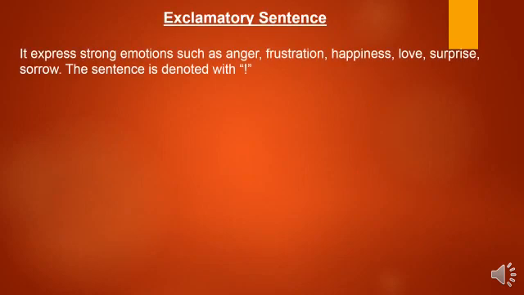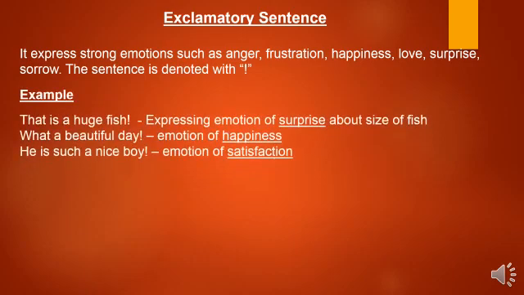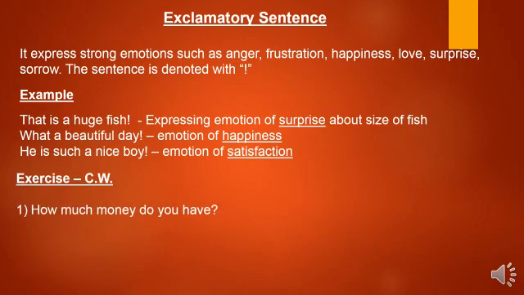Let us look at the exclamatory sentence. An exclamatory sentence expresses strong emotions such as anger, frustration, happiness, love, surprise, sorrow. The sentence is denoted with an exclamatory mark. Let us look at few examples. That is a huge fish. It expresses the emotion of surprise about the size of fish. What a beautiful day. It is the emotion of happiness. He is such a nice boy. It expresses the emotion of satisfaction.